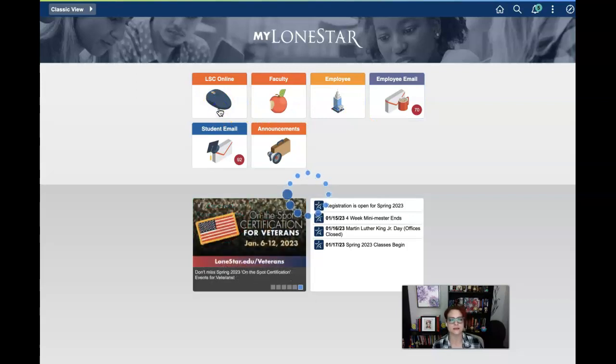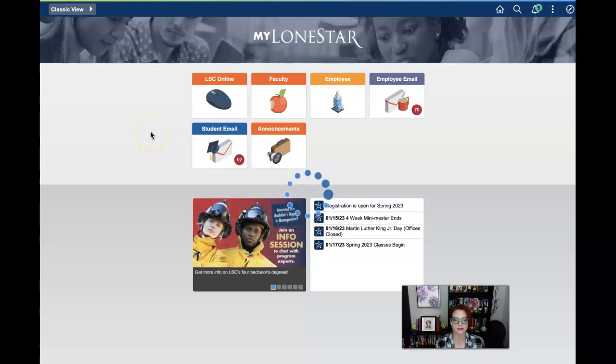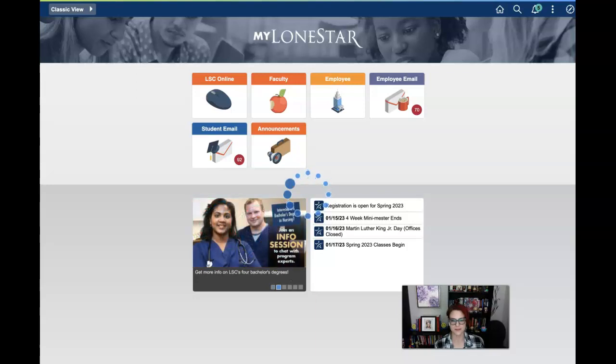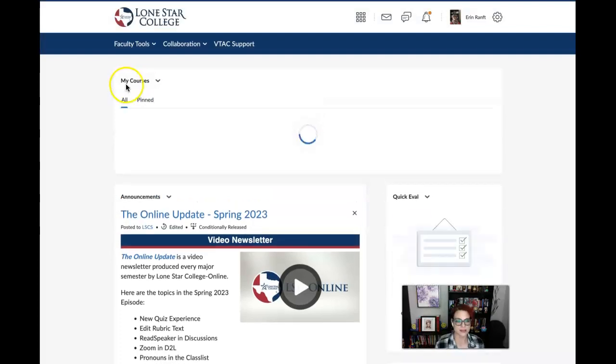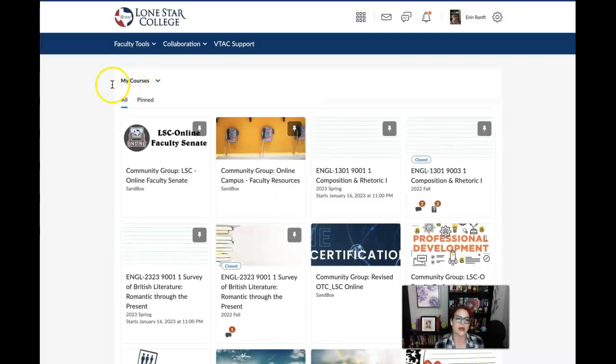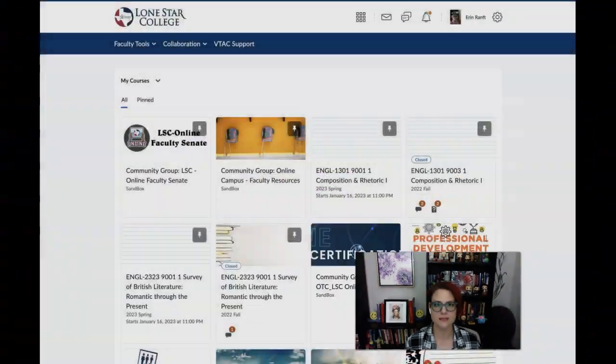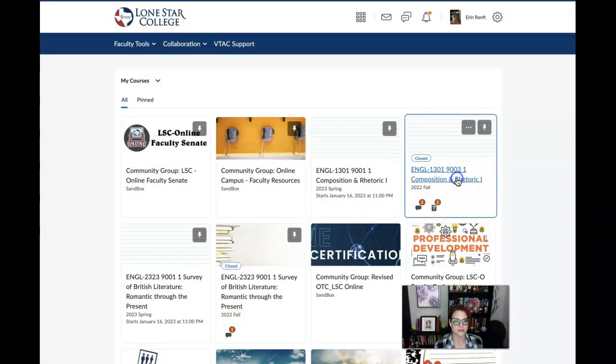And then if you click LSC Online, it will take you to a kind of unnecessary page where you have to click a kind of unnecessary tile. Once that opens, stand by. You have to click this tile, and then you'll see all the tiles for your classes. Again, yours is going to look a little bit different. I'm actually going to go into a previous class just so that you can get a sense of what ultimately your class area will look like. I build it as the weeks progress, so it looks a little bit bare right now, but I want you to see what it looks like when everything is ready for the semester, right?